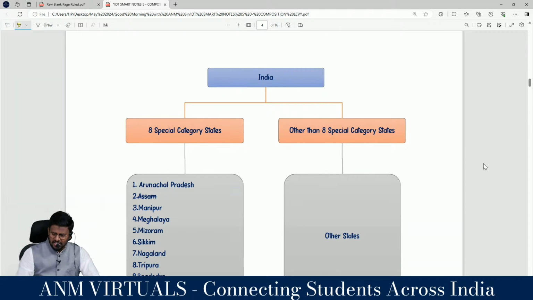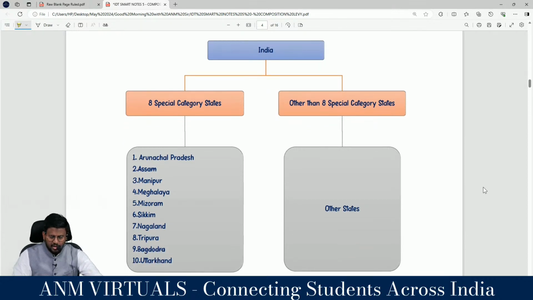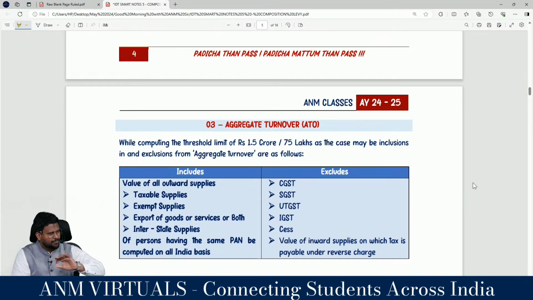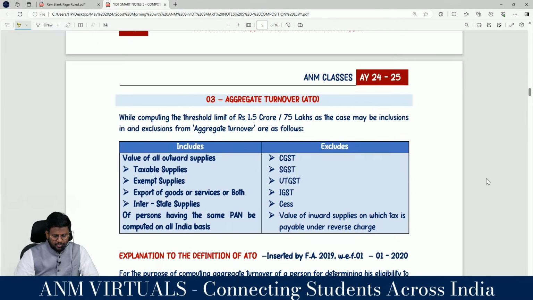With regard to summary, India can be classified into 2 categories. Number 1, 8 special category states, other than 8 special category states, correct? 8 special category states are Arunachal Pradesh, Assam, Manipur, Meghalaya, Mizoram, Sikkim, Nagaland, Tripura, Himachal Pradesh, Uttarakhand, and other than 8 special category states. If it is 8 special category states, the threshold limit is 75 lakhs, whereas other than 8 special category states, the threshold limit is 1.5 crore. That's it with regard to the second topic, my dear lovable students. Number 1 is introduction to composition levy. Number 2 is applicability of composition levy.